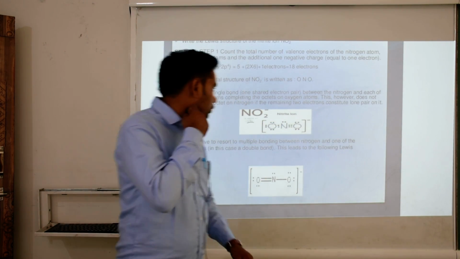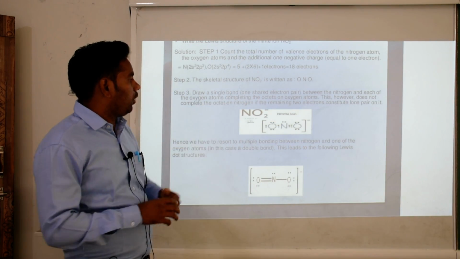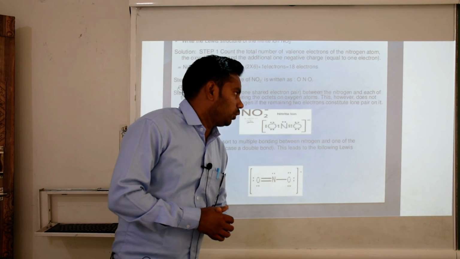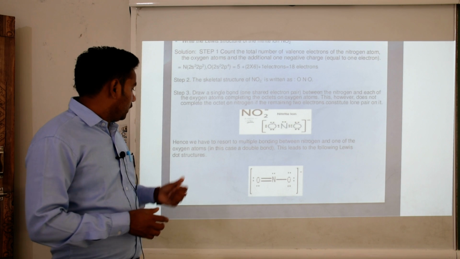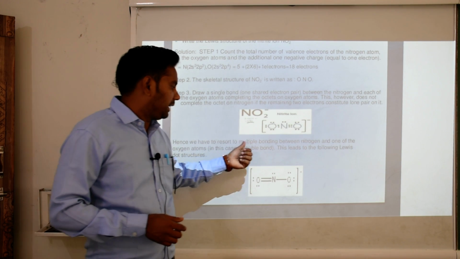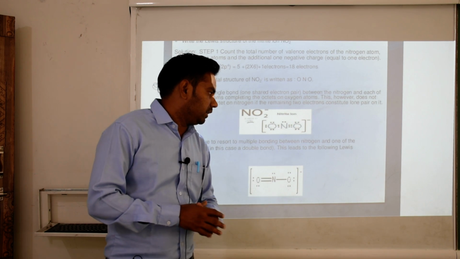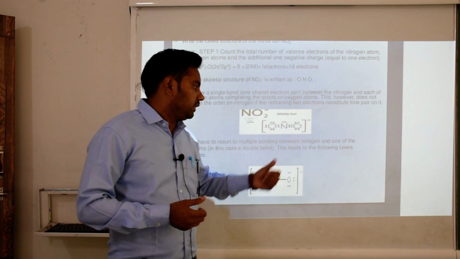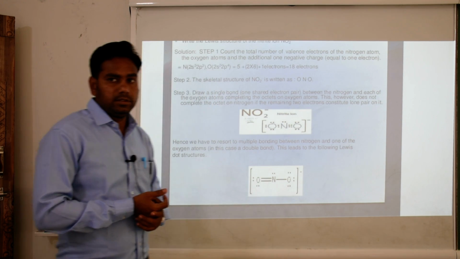This however does not complete the octet on nitrogen, if the remaining 2 electrons constitute a lone pair on it. So hence we have to resort to multiple bonding between the nitrogen and one of the oxygen atoms. This leads to the following Lewis structures.